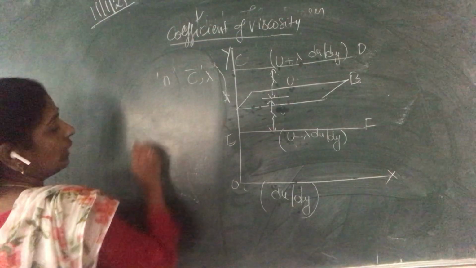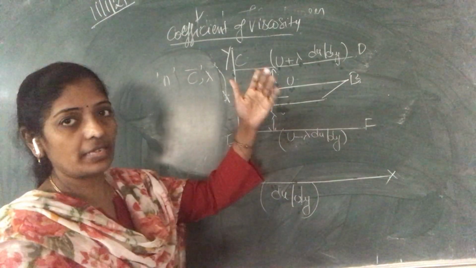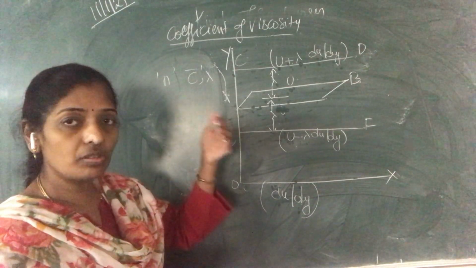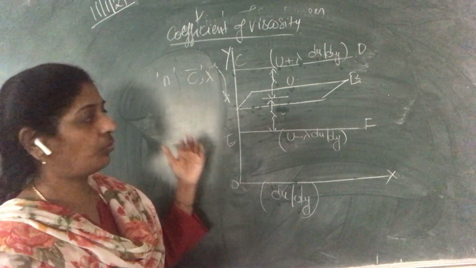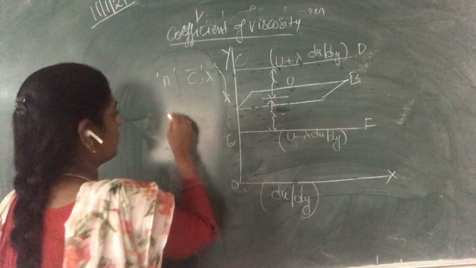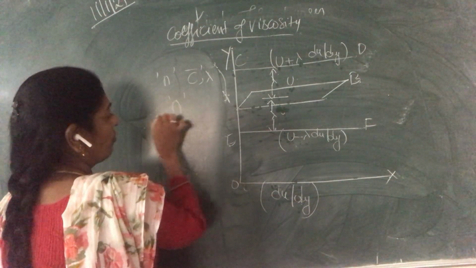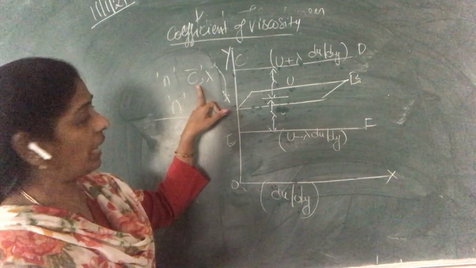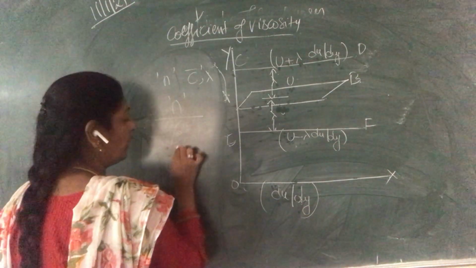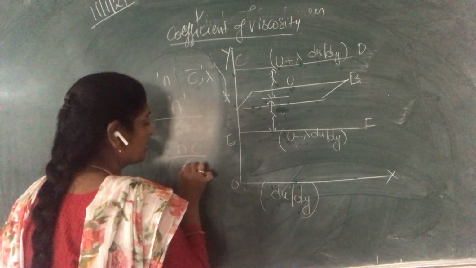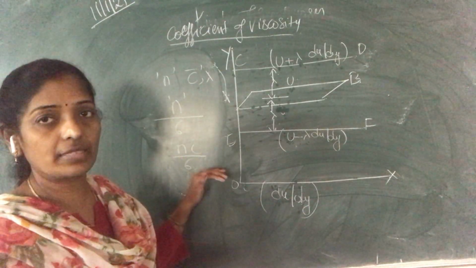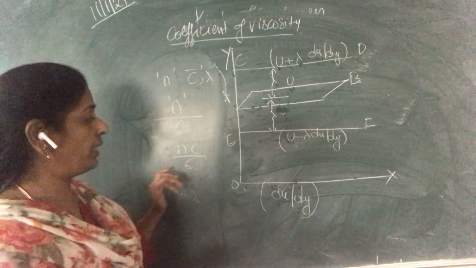Now here we have three axes: x-axis, y-axis and z-axis. One third of the molecules are moving upward and downward, so 3 axes, 3 times. So that is n number of molecules by 6. It is having the average velocity c bar.